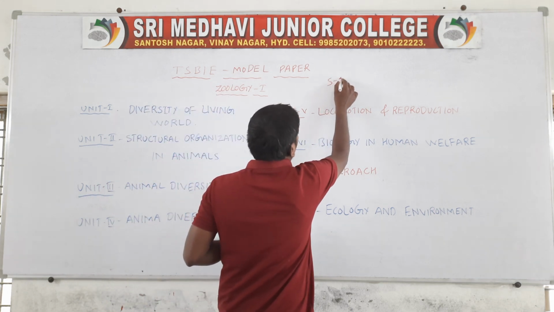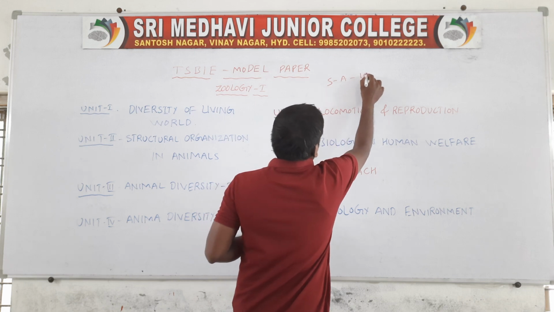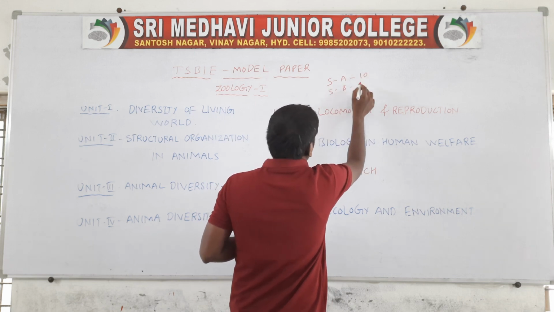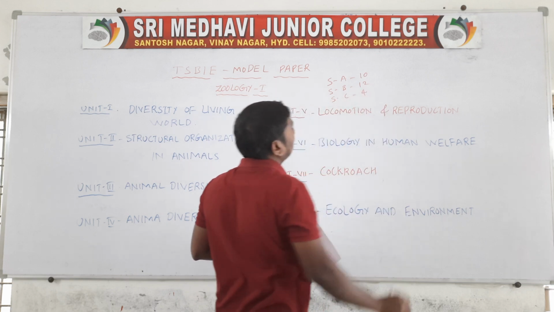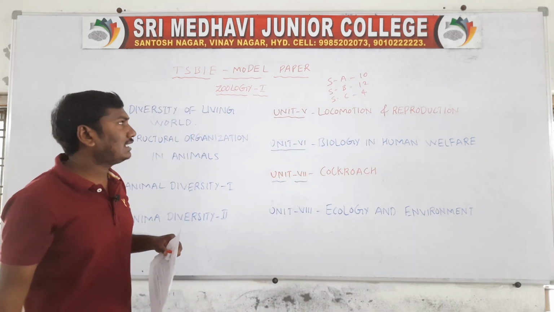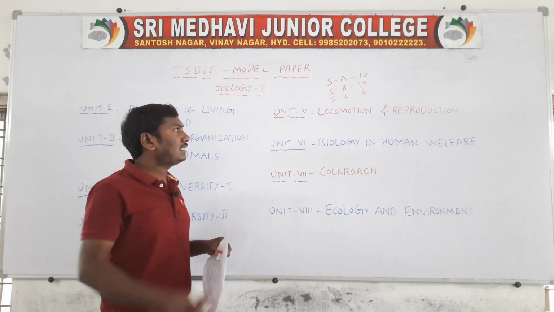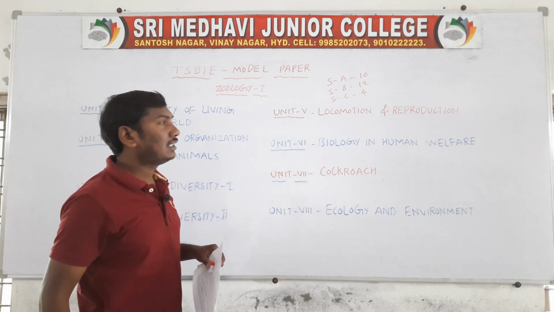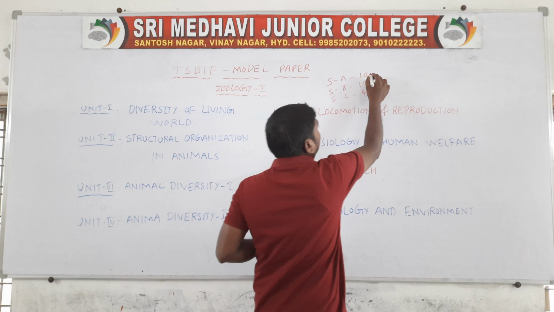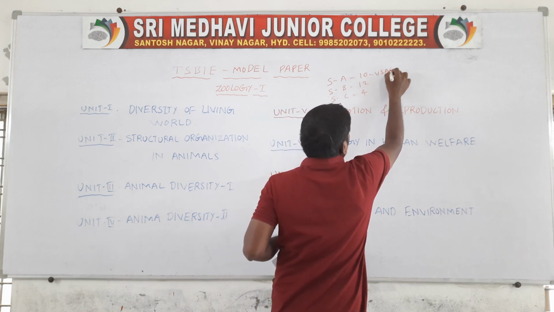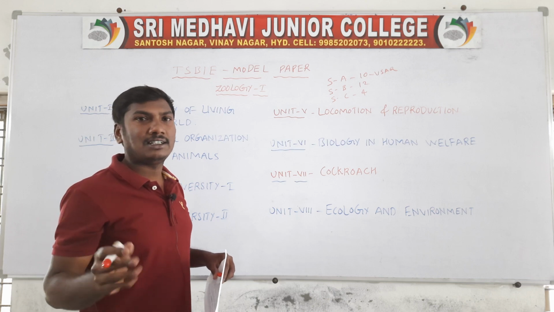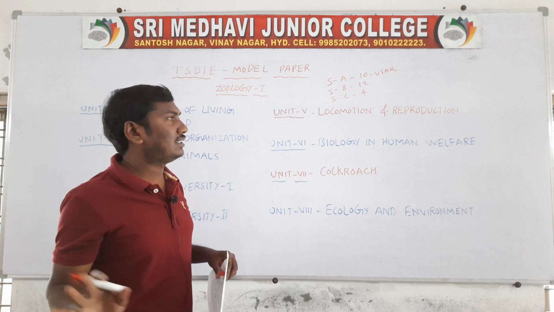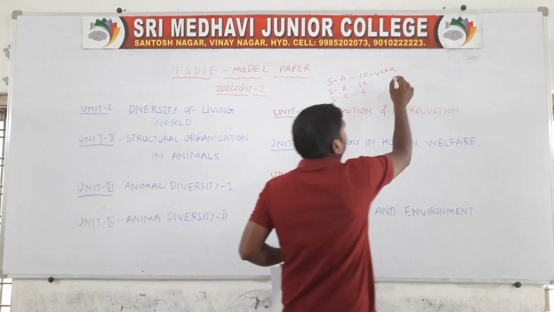Section A has 10 questions, section B 12 questions, section C 4 questions. Section A is very short answer questions, totally 10. You write all 10 questions. 10 into 2, 20 marks.